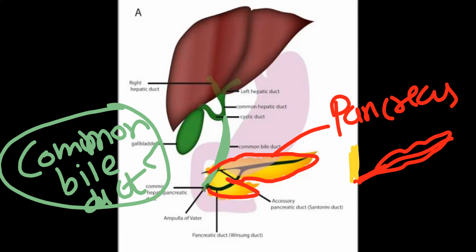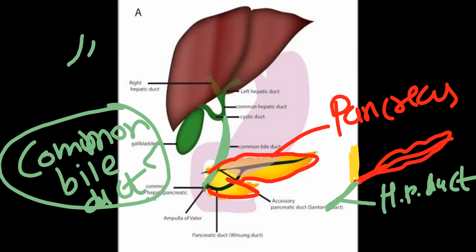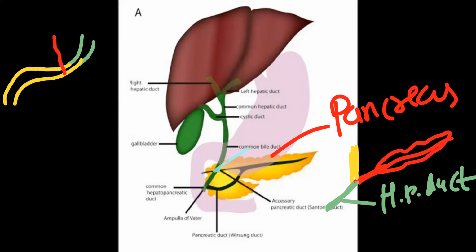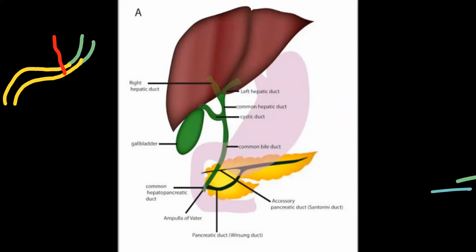So the common bile duct and pancreatic duct join each other and form the hepatopancreatic duct, which opens into the duodenum part. Suppose the pyloric part of the stomach is complete, then the duodenum starts. Exactly at this position, this hepatopancreatic duct opens, right? So the common bile duct plus the pancreatic duct together form the hepatopancreatic duct.